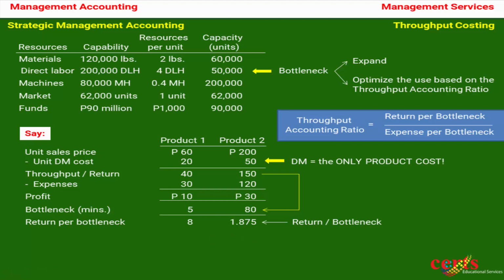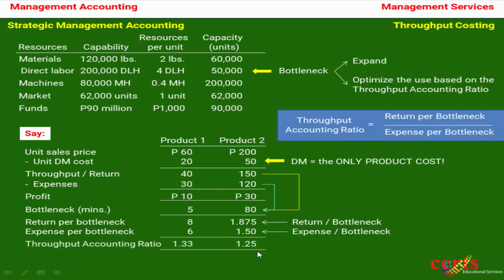And when we compute the expense per bottleneck, we simply divide the expense by the bottleneck. And so for product 1, we have 6, and for product 2, we have 1.5. We divide the return per bottleneck over the expense per bottleneck, and we get our throughput accounting ratio. And the product to be prioritized is the product that has the higher throughput accounting ratio. In this example, we prioritize product 1, and after we have exhausted the market of product 1, we start producing